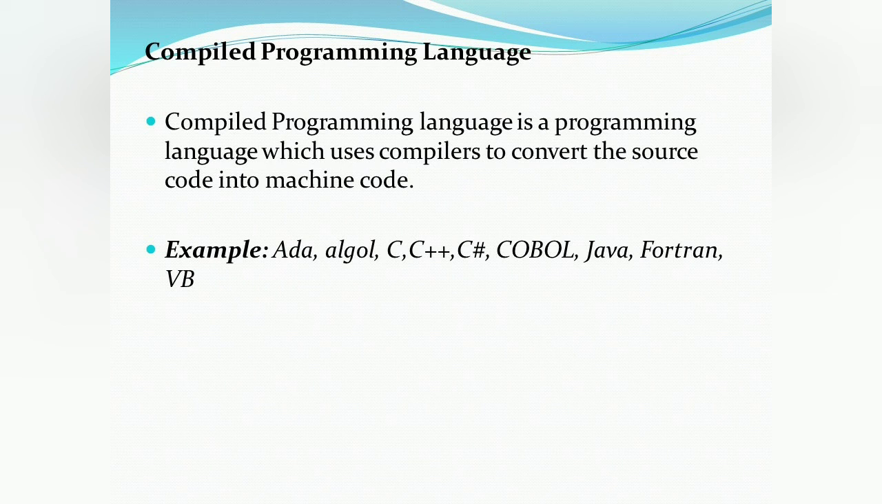Compiled programming language. A compiled language is a programming language in which we use a compiler to compile and execute our code. The compilers are generally translators that translate our written source code into machine level code. Examples of compiled languages: C, C++, C#, COBOL, Java, Fortran, VB, Ada, Algol. So these are the examples of compiled languages.